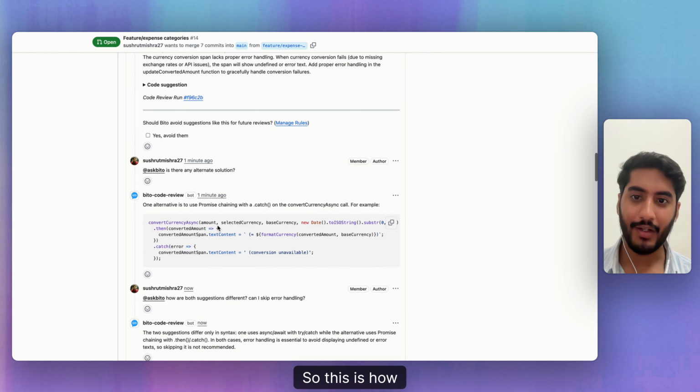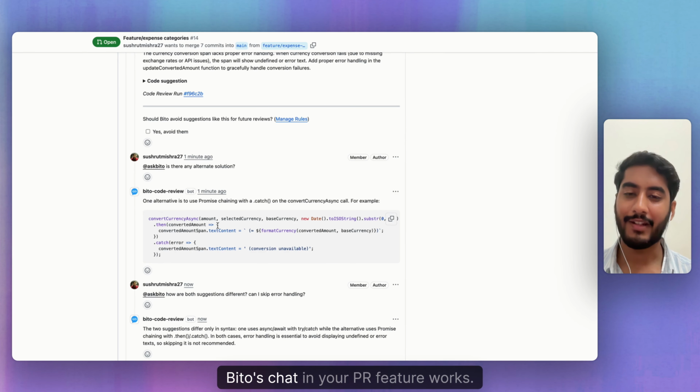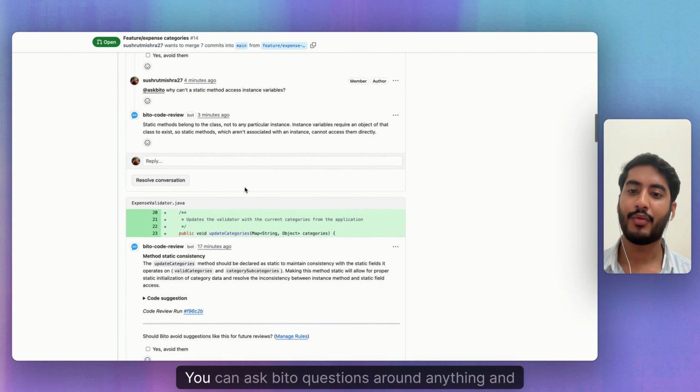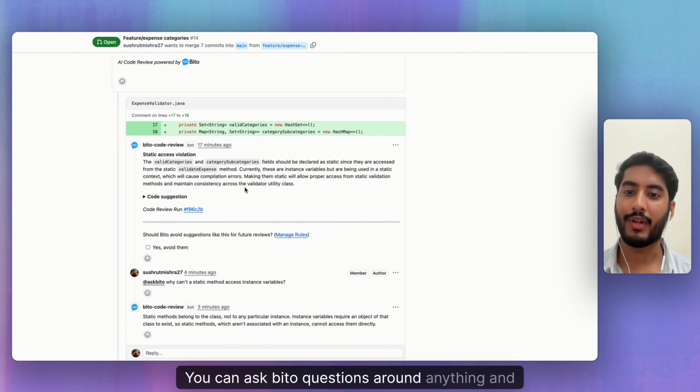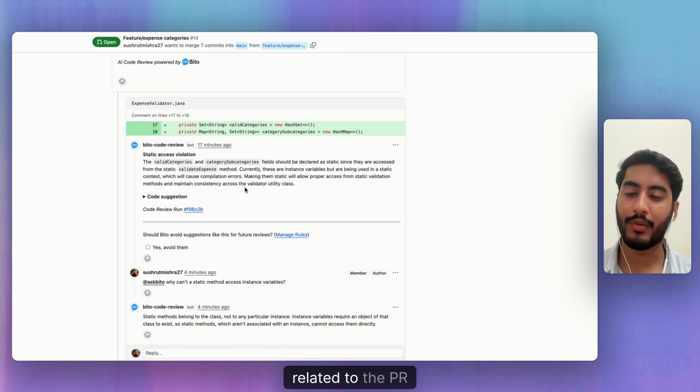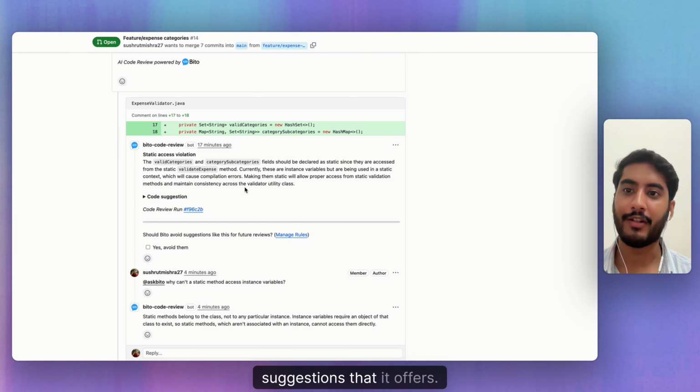So this is how Bito's chat in your PR feature works. You can ask Bito questions around anything and everything related to the PR and the suggestions that it offers.